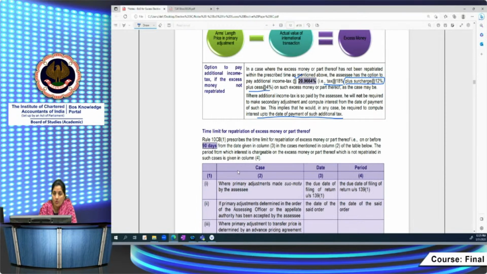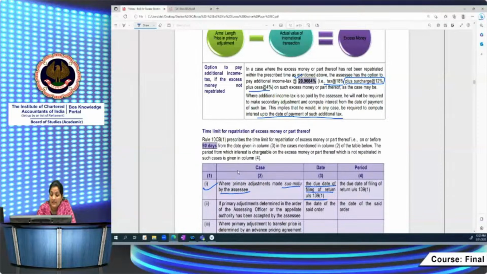So what are the cases when the secondary adjustment is required to be made? First is when the assessee is making the primary adjustment suo motu, himself making some adjustments. Then in that case, the time limit for repatriation with him is from the due date, not the actual date of filing the return of income. It is from the due date, that is, in case of international transaction, 30th of November of the relevant assessment year. So from that due date you have 90 days, which would be 30th or 31st of March of the relevant assessment year.